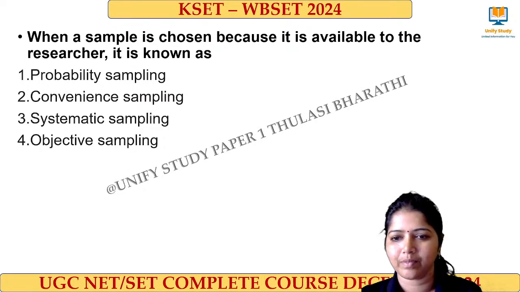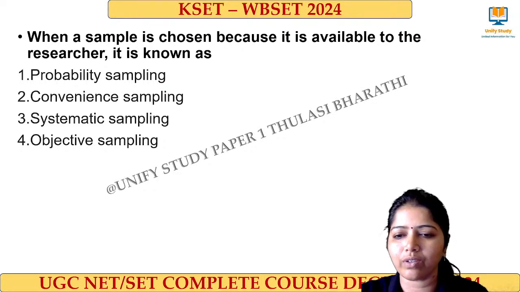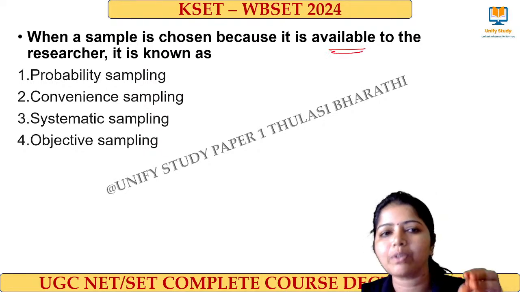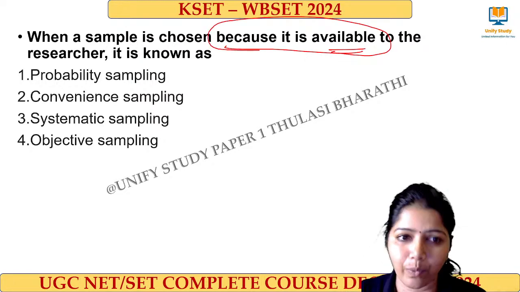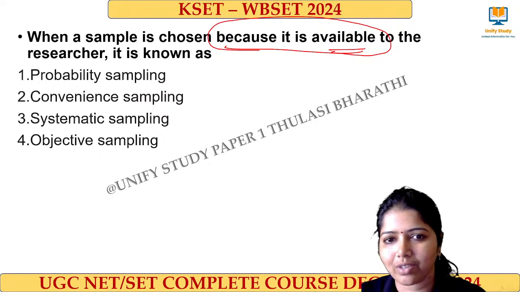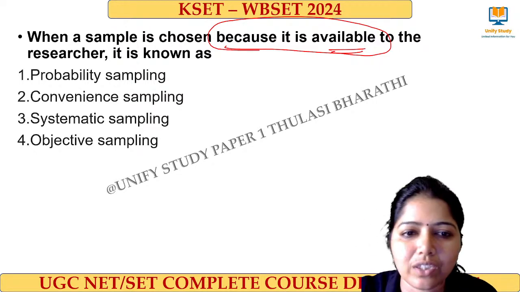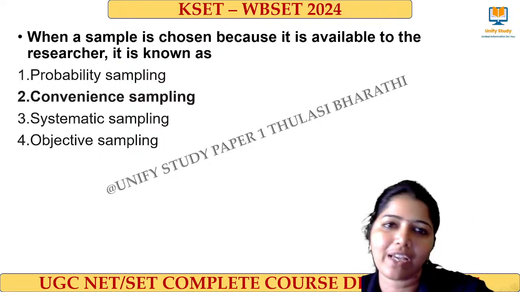Yes. Very good, Muthu Lakshmi. Right. Very good, very good, very good. Getting answers. When a sample is chosen because it is available to a researcher. When it is chosen because it is available. Keyword. What is the keyword? Because it is available. Very good. The right answer for this question is option 2. That is convenient sampling. Because it is available, I am taking it for my research.